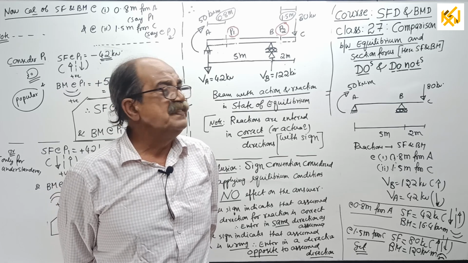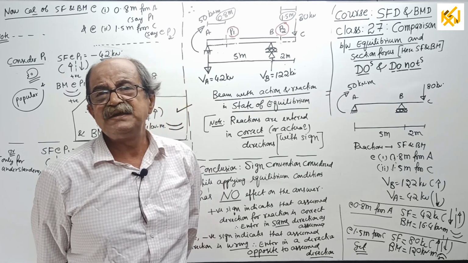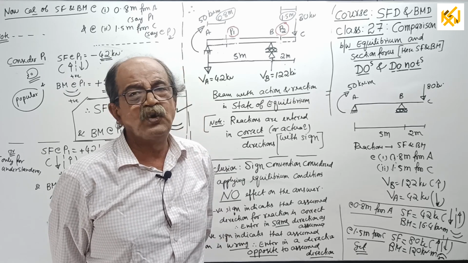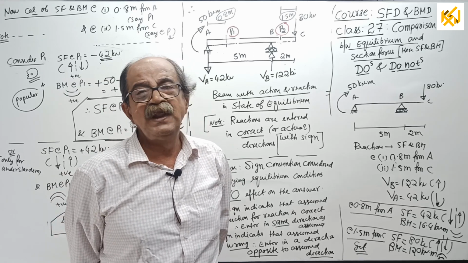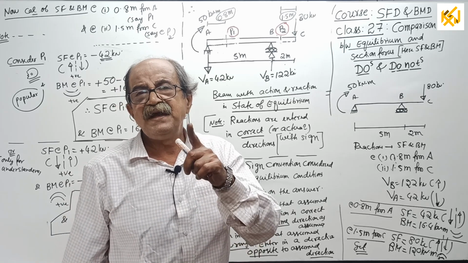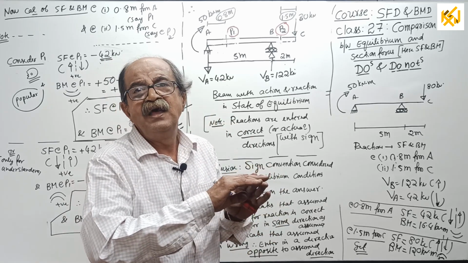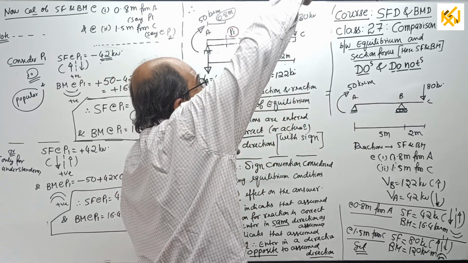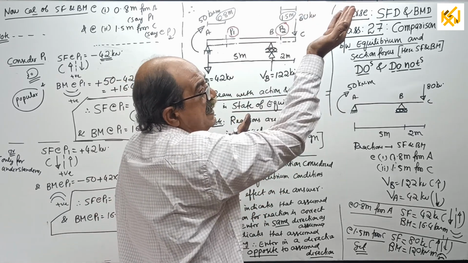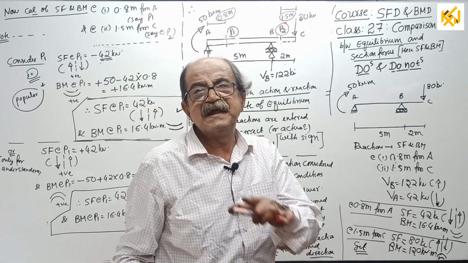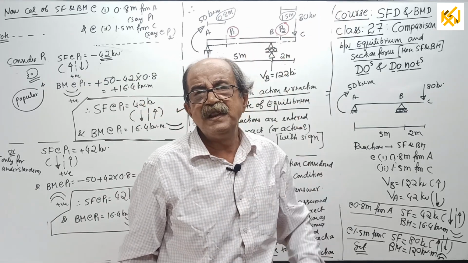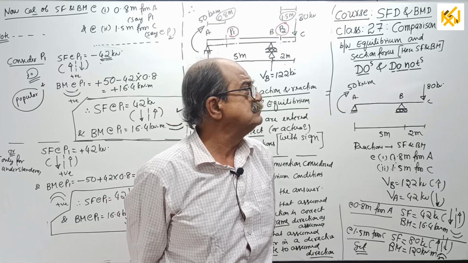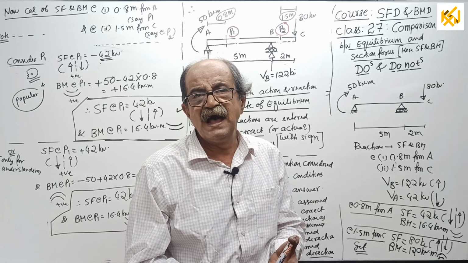Then that will tell you where shear force is 0, BM is maximum or minimum, and also that principle will help you decide, when curvature comes, curved parabola or third degree parabola, whether the parabola is this way or that way. Those things you get clarity on in the next class when I take the relation between intensity of load, shearing force and bending moment. Now, I will close this class.